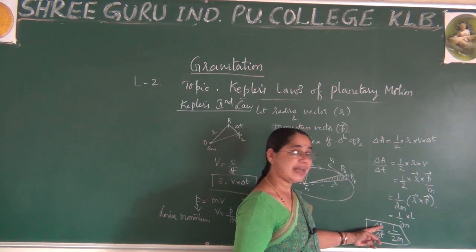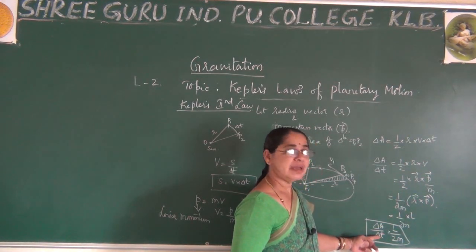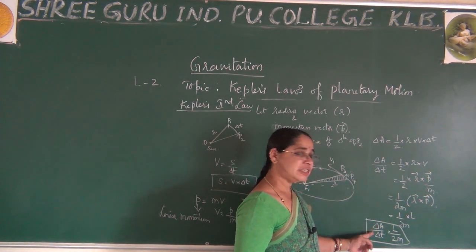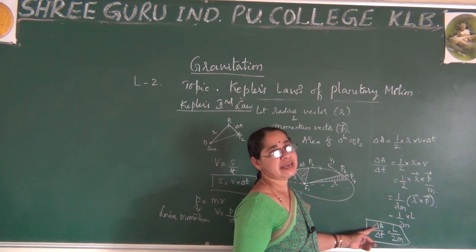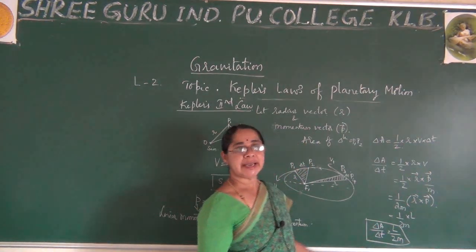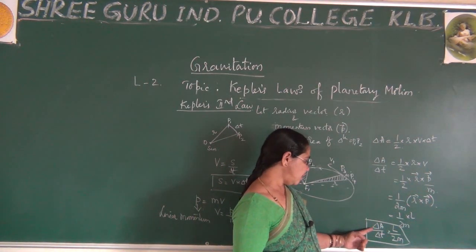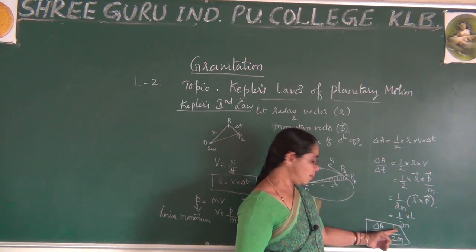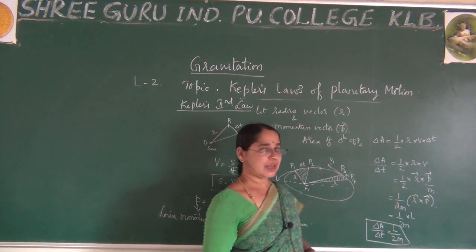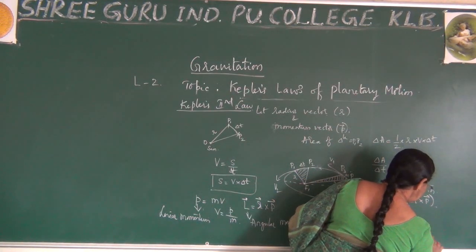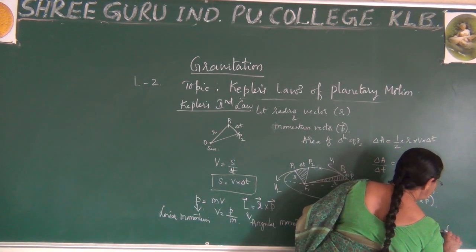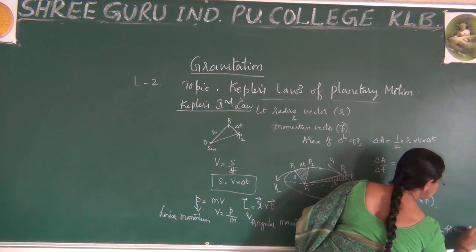The change in area with respect to time, which you can call the rate of change of area, or also aerial velocity. So aerial velocity is always equal to L by 2m. And this L by 2m is always constant for any central force.